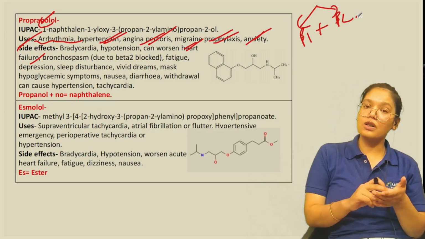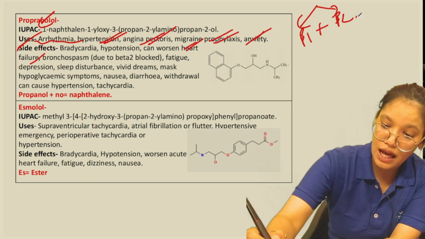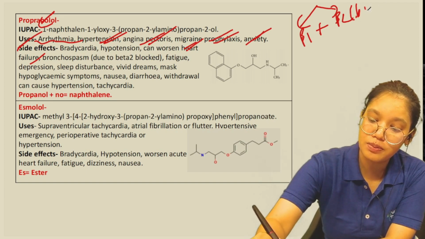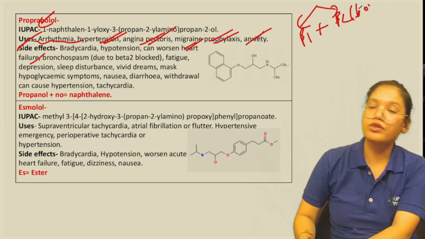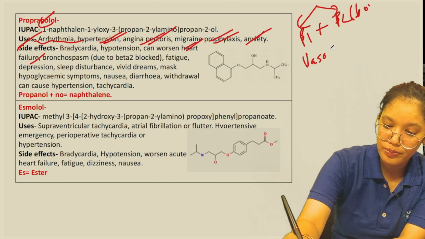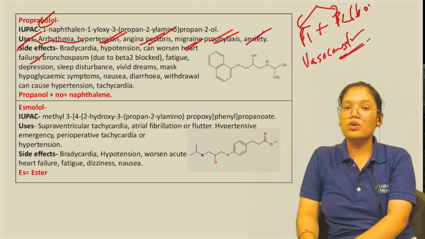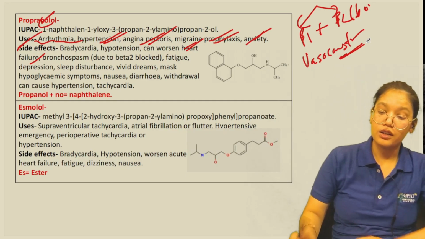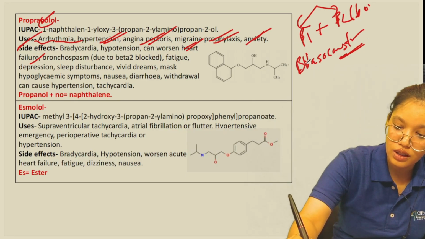But as it also has action on the beta 2 receptor, the beta 2 receptor is blocked. Due to this blocking of the beta 2 receptor, it causes the bronchoconstriction.